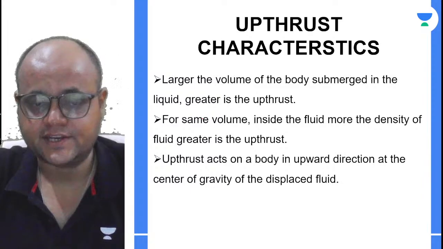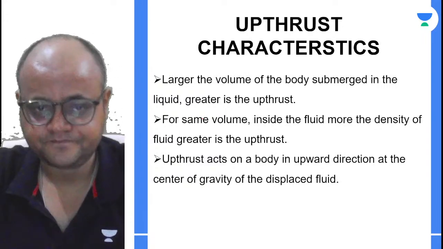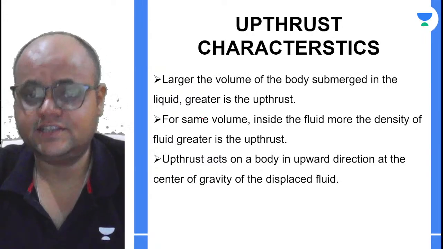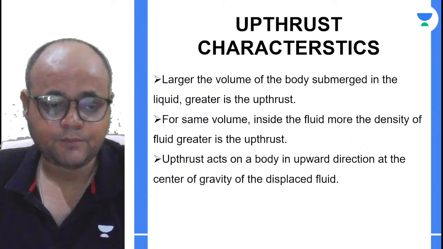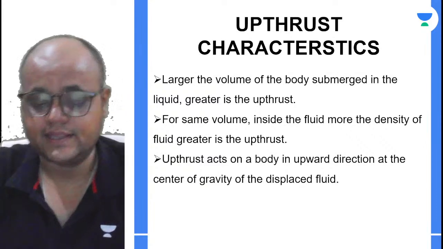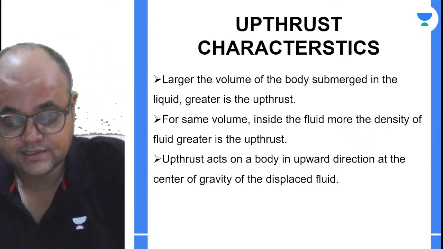Very first is, larger the volume of the body submerged in the liquid, greater is the upthrust. देखो जितना ज़्यादा body का volume liquid के अंदर रहेगा,